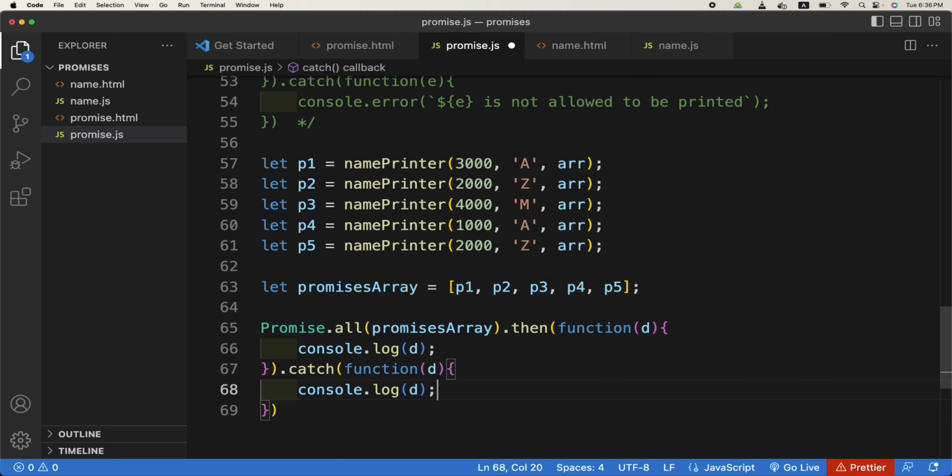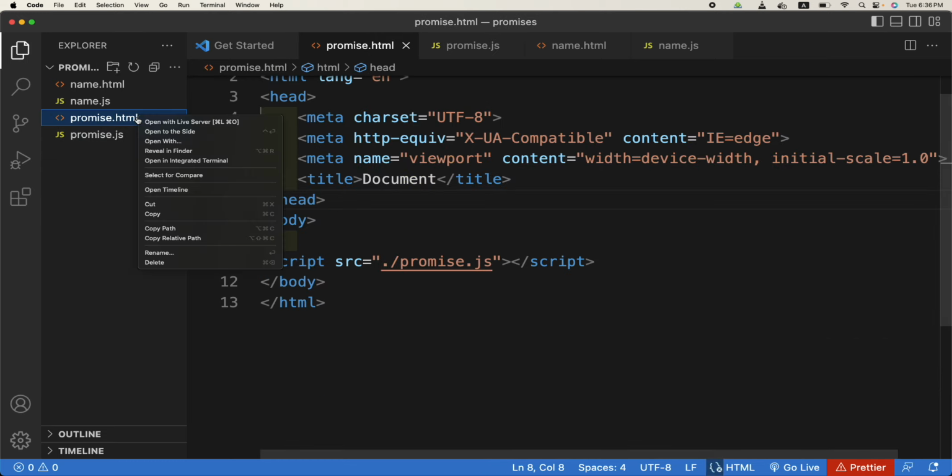So if there is no error right now, a, z, m, a, t all are allowed values. So do you think we will end up on the catch? No, sir, because all of them are being resolved. The promises are being resolved.